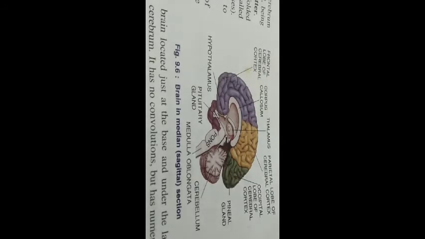The three primary regions of the brain are forebrain, midbrain, and hindbrain. Don't mix it with the parts of the brain, because the three parts of the brain are cerebrum, cerebellum, and medulla oblongata. So today we will only learn about the primary regions of the brain, which are forebrain, midbrain, and hindbrain.